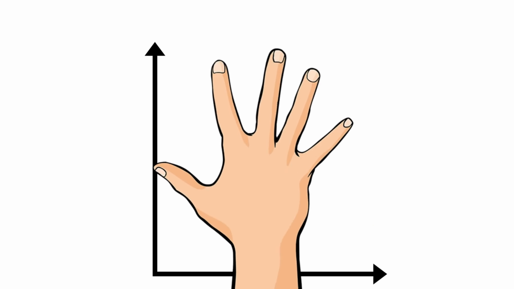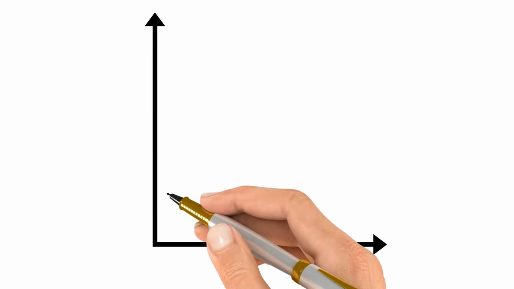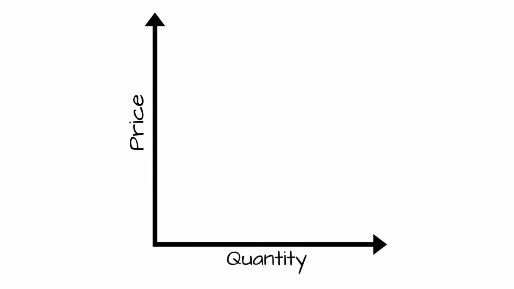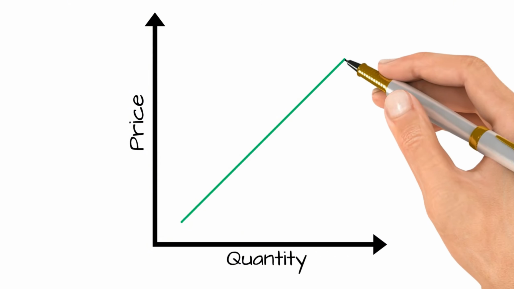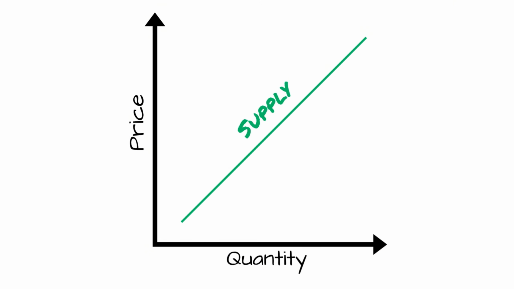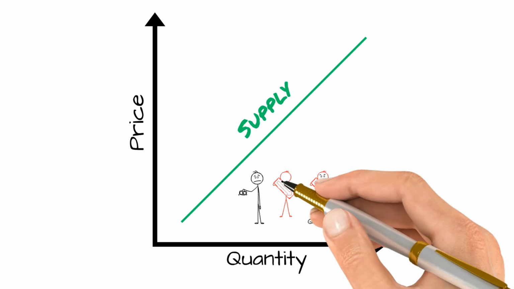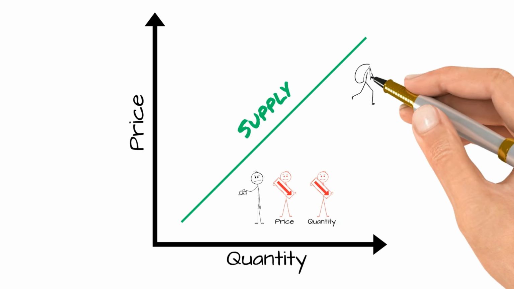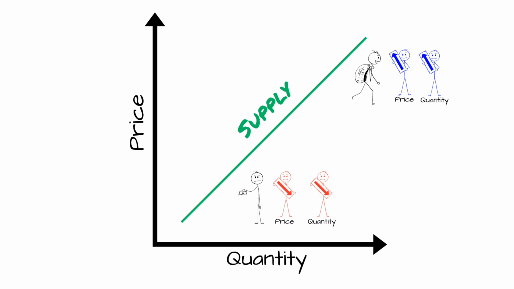Now let's look at the supply curve. Same axes, price vertical, quantity horizontal. But this time, the supply curve slopes upward from left to right. Why? Because as price goes up, quantity supplied goes up. That direct relationship. Low on the curve, low price, low quantity produced. High on the curve, high price, high quantity produced. The curve always slopes up for supply.